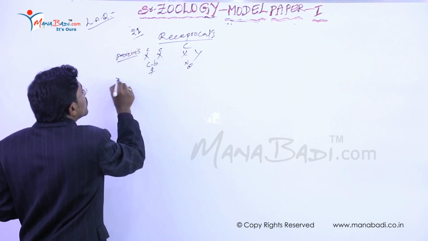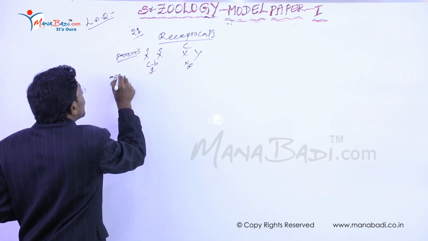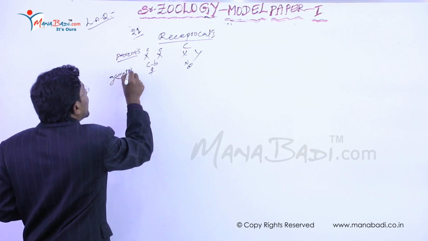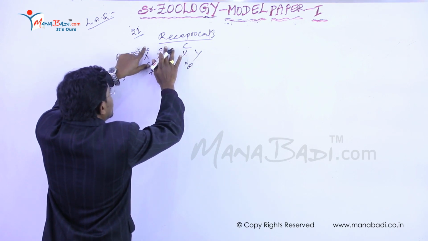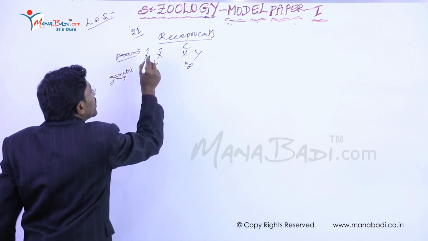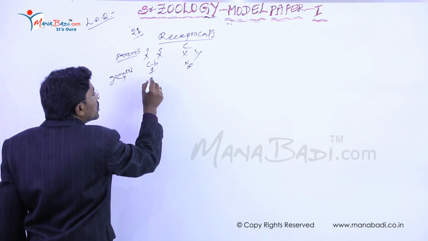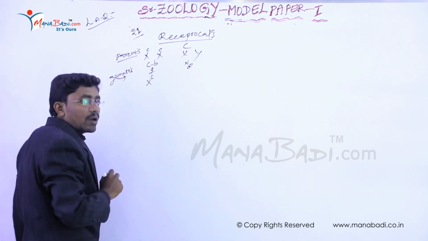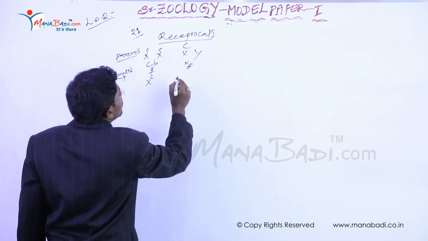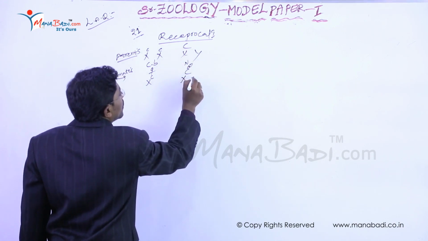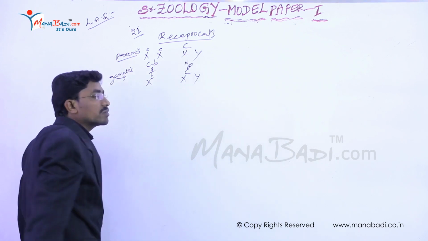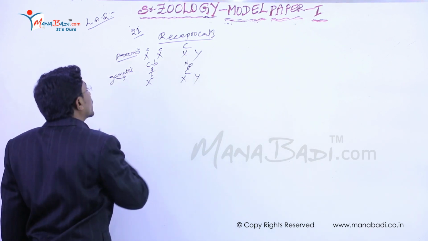Parents. Next we follow up with the gametes. Both of these are homozygous chromosomes, and homozygous genes are also present. That's why only one chromosome is involved in the fertilization. In the same way, these are the heterozygous chromosomes. That's why both of these chromosomes are involved in the fertilization.